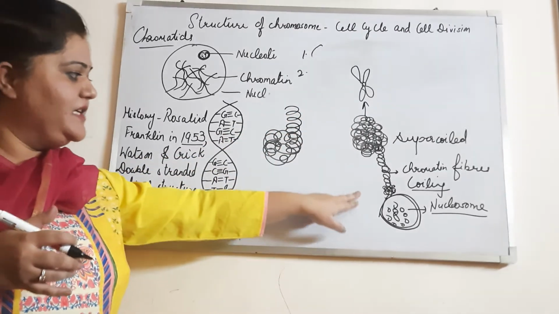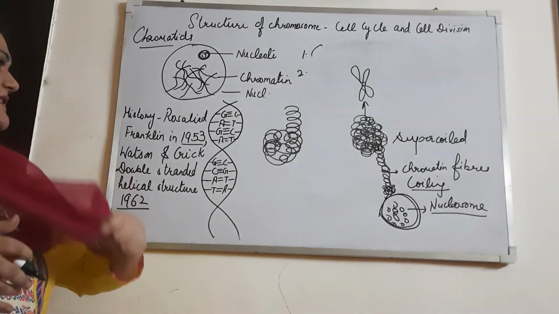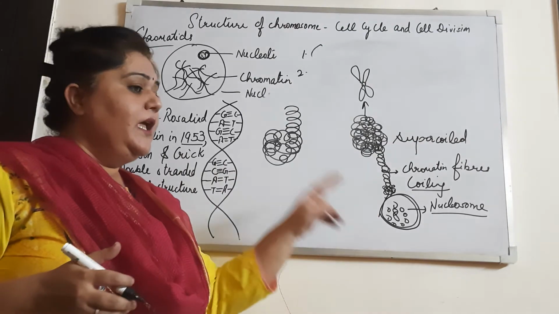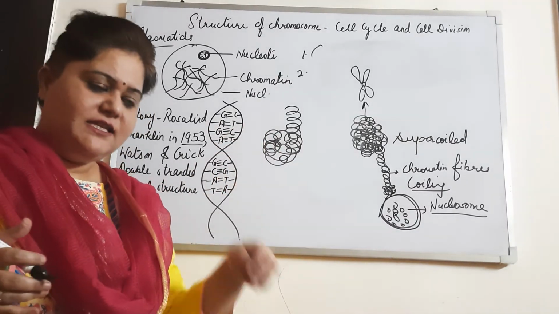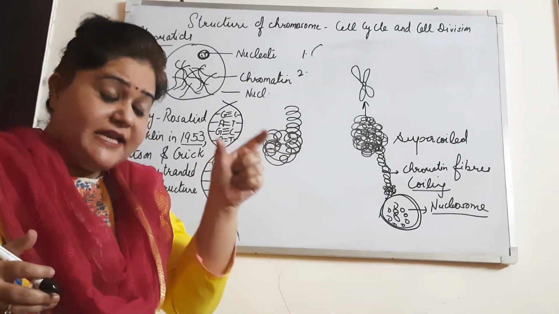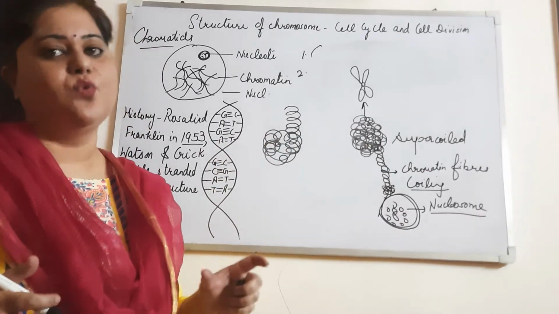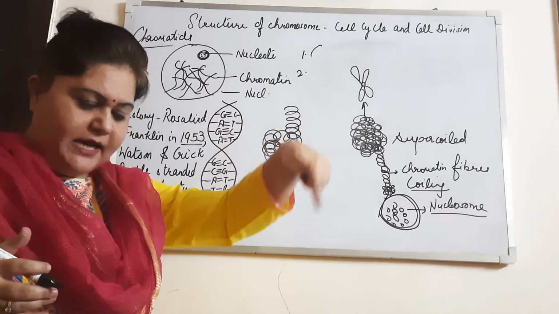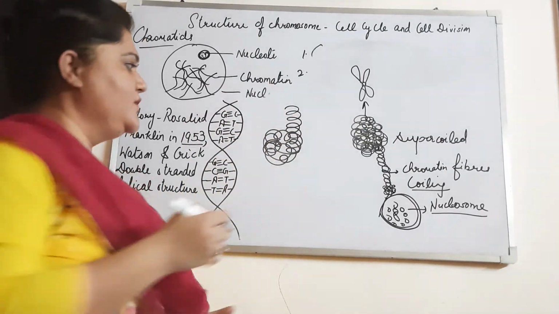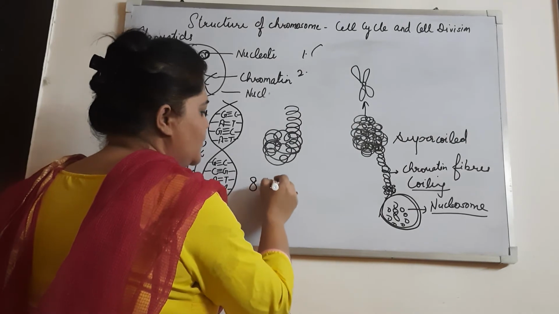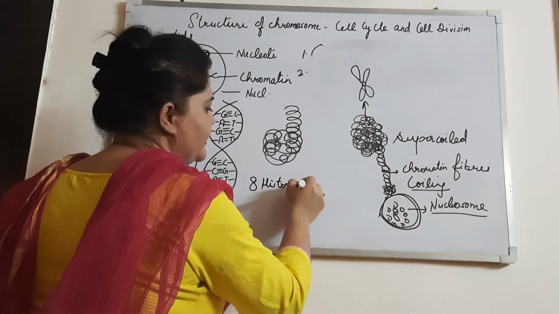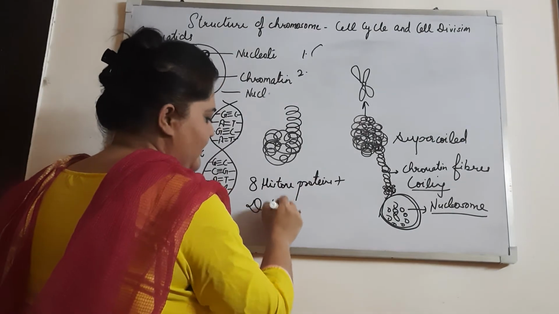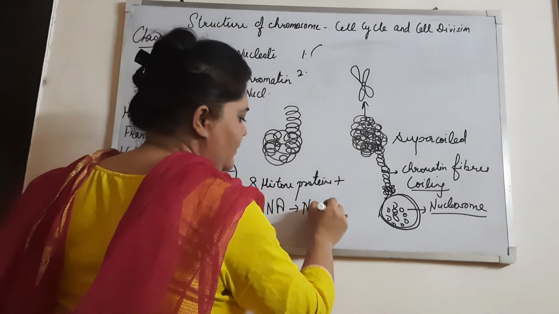Did you understand? I just want to repeat it again. What did I say? I said histone proteins form a histone octamer. That means there are 8 histone proteins that are surrounded by DNA. This single unit, 8 histone proteins plus DNA, is known as nucleosome.